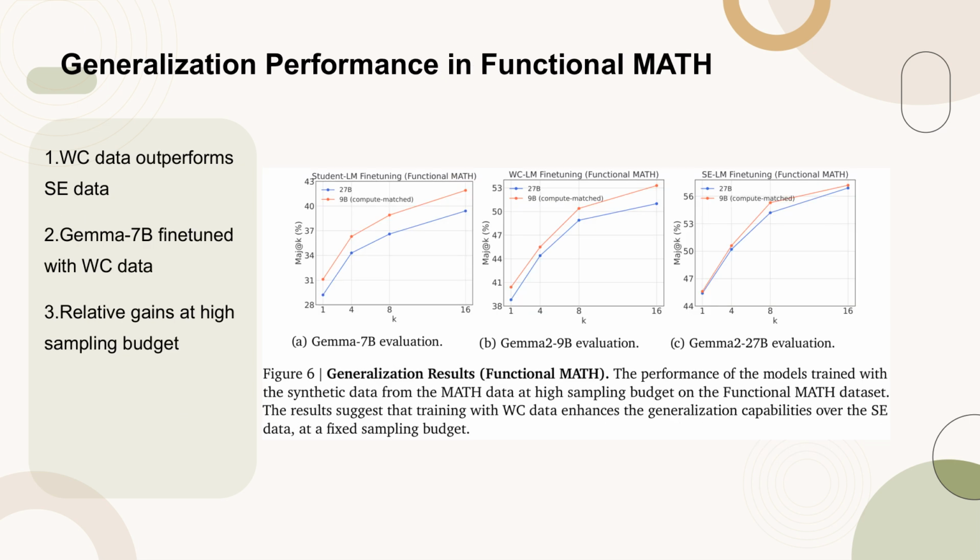Figure 6 illustrates the generalization results of models trained with synthetic data from the math dataset at high sampling budgets on the functional math dataset. The key finding is that models trained with WC data consistently outperform those trained with SE data. Specifically, Gemma 7b fine-tuned with WC data shows significant relative gains at high sampling budgets, indicating enhanced generalization capabilities.